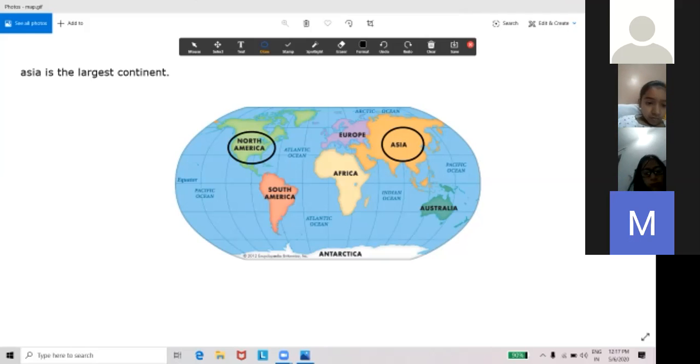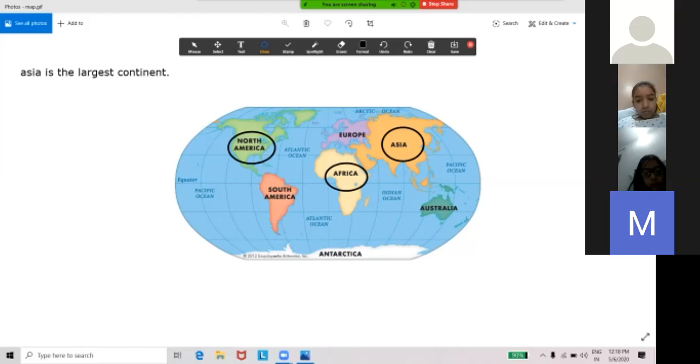So Africa. We'll come to the second largest. Africa is the second largest continent. This continent is called the Dark Continent also. So North America is the third.